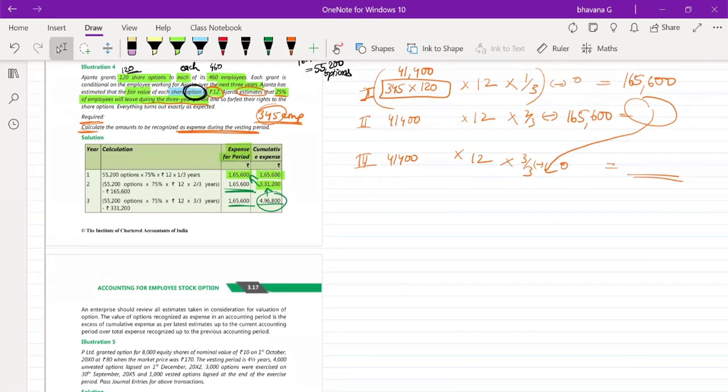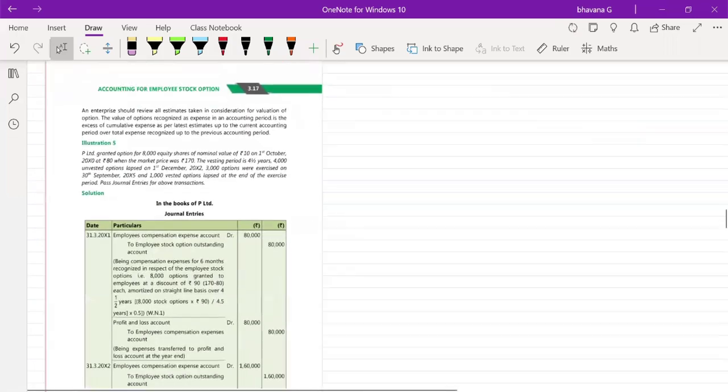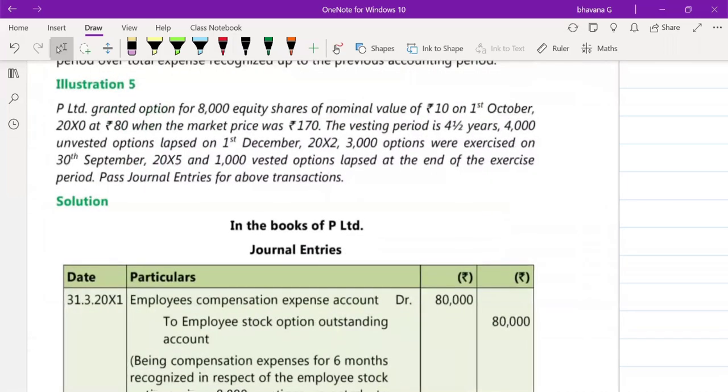Is there any doubt in this sum? If you have any doubt, you can just try to solve it. Okay. Easy sum only. You will be able to solve it. I hope there are no doubts.